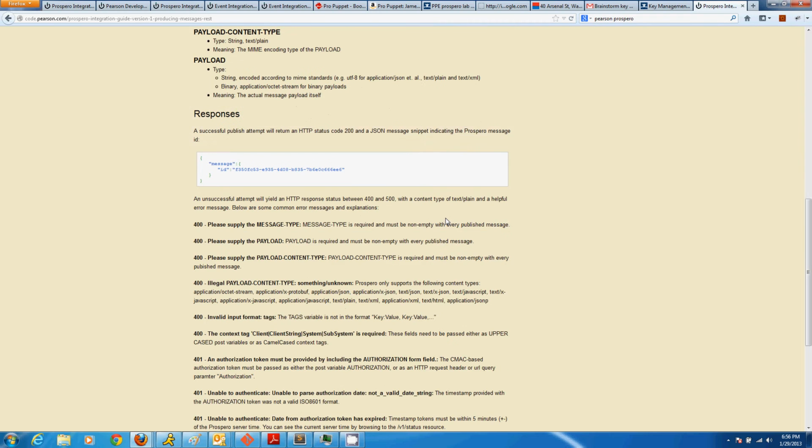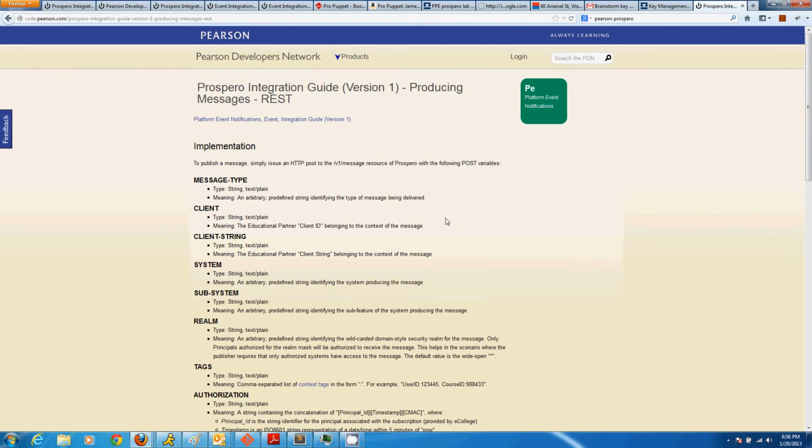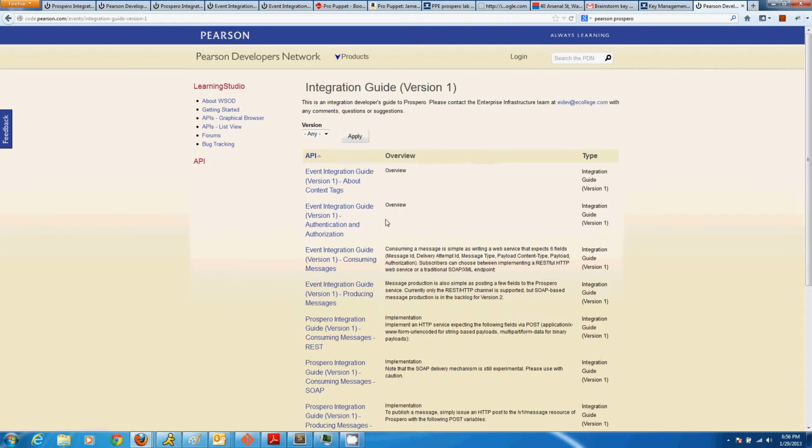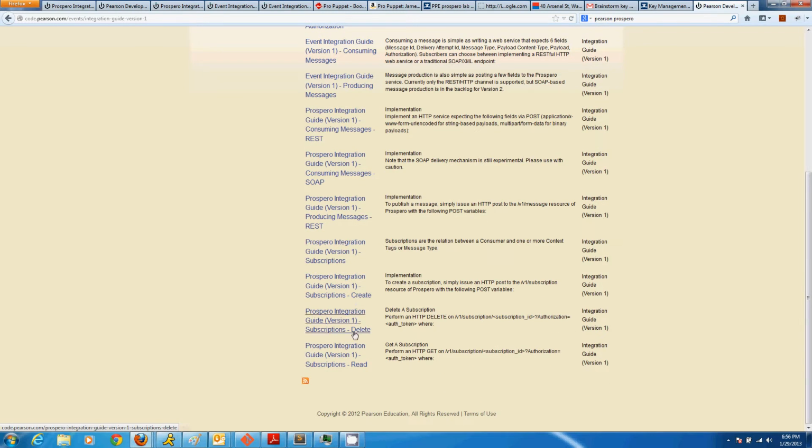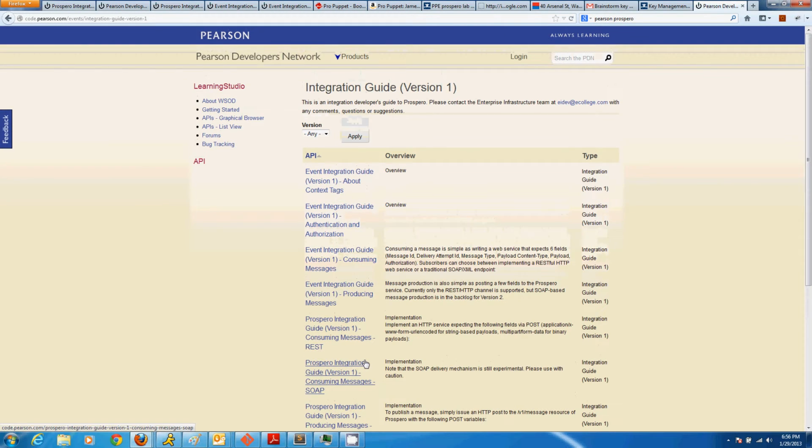Now, what this integration guide will tell you is the API in order to interact with Prospero. So the things listed here are tags, authentication, authorization, consuming, and producing, as well as subscription creation, deletion, and reading. That's all you really need to know in order to deal with Prospero. Let's take a look at tags, since that's the most important.